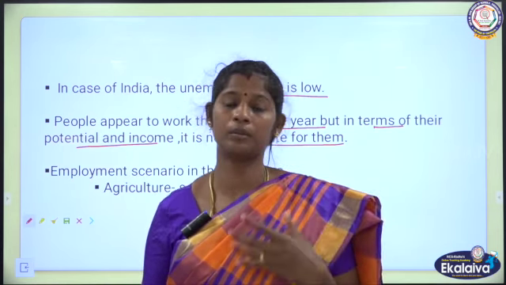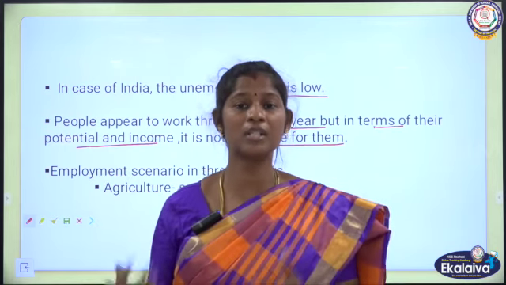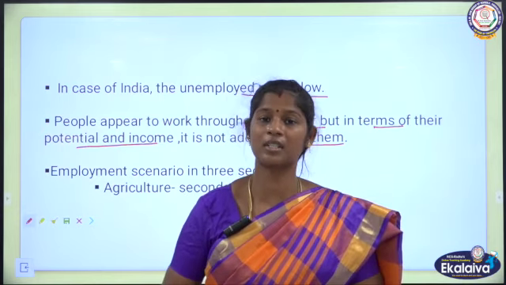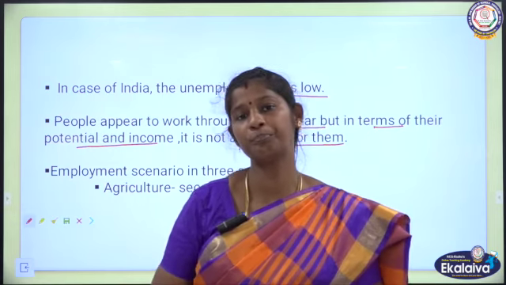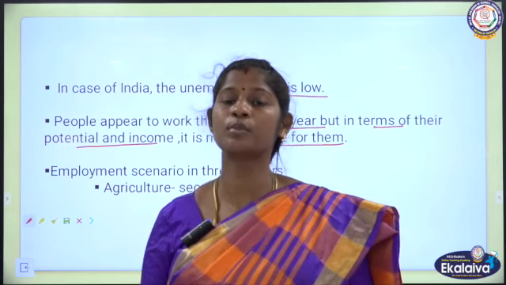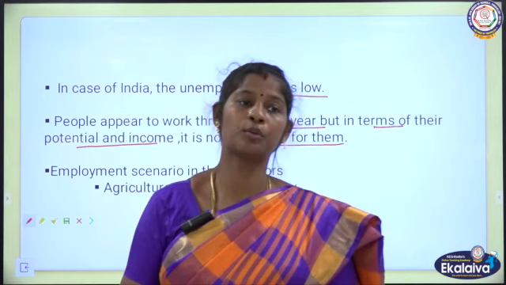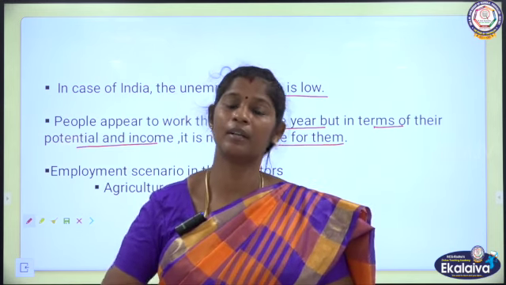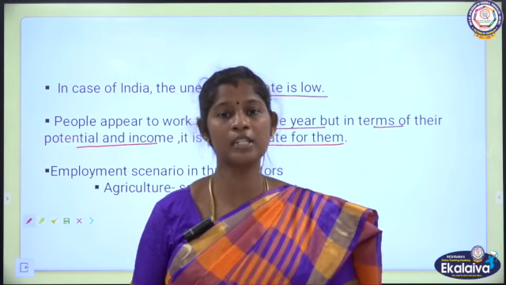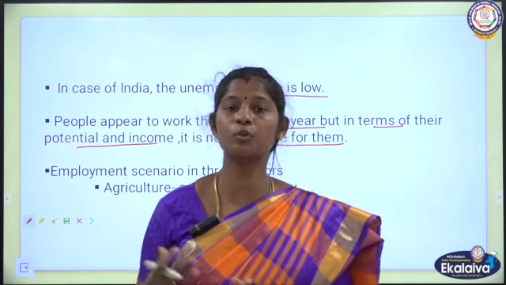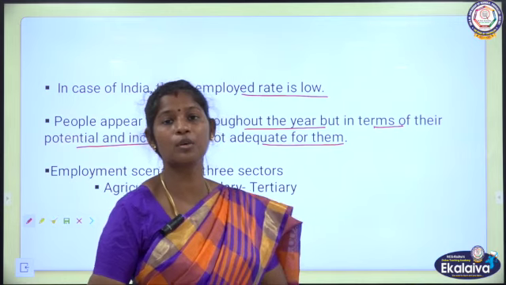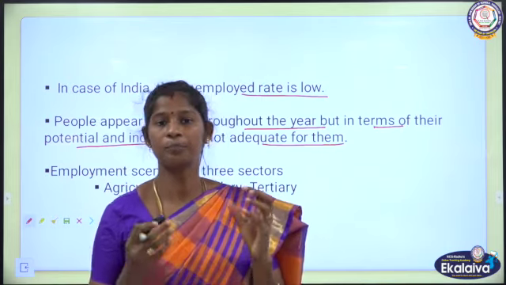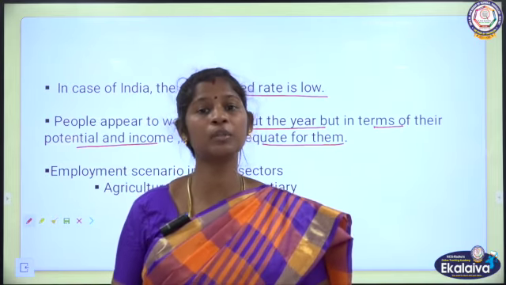So he may work as a mechanic or a pizza delivery boy, or even engage himself in some other unorganized sectors. So even though he earns, it is not adequate in terms of his potential, isn't it? When the family starts to live at the bare subsistence level, it leads to a decline in the health status, and of course it will affect the schooling of the children also. The parents withdraw the children from the school. So unemployment is a big issue that threatens the whole world.